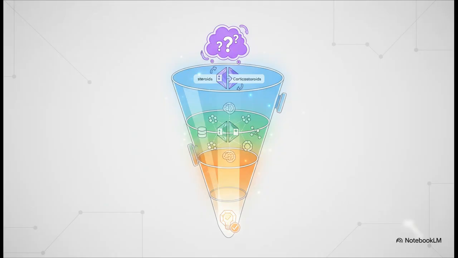Okay, but what if your query is a bit fuzzy? What if you search for steroids, but the graph only knows about corticosteroids? Well, that's where this really clever multi-tier fallback system comes in. Tier 1, latent anchor, will map your term to the closest entity it knows. Tier 2, constellation, gets a bit smarter and looks for chunks that contain a combination of entities from your query. And if all else fails, Tier 3 acts as a final safety net. It just performs a standard semantic search, but, and this is key, only across the high-quality chunks that were created by the AVT process. It's a really graceful way to make sure you always get a relevant answer.